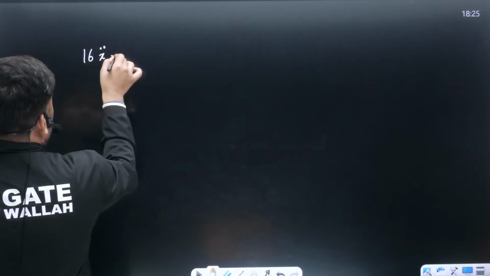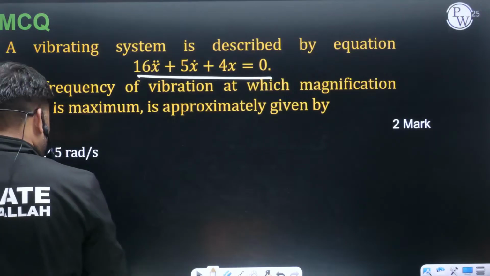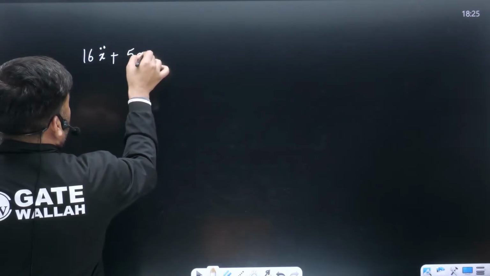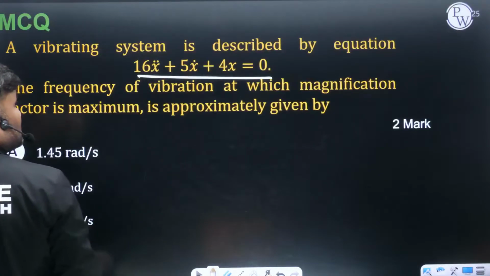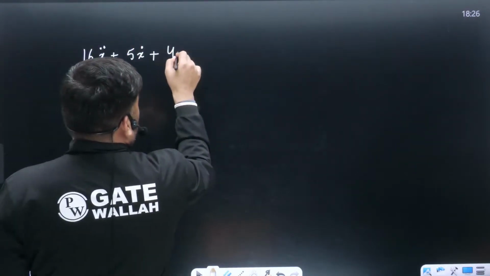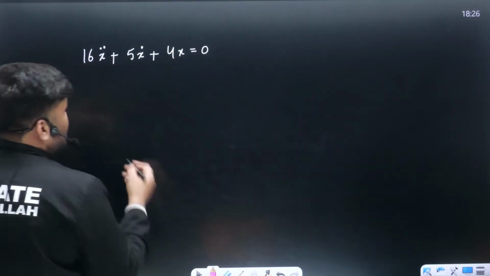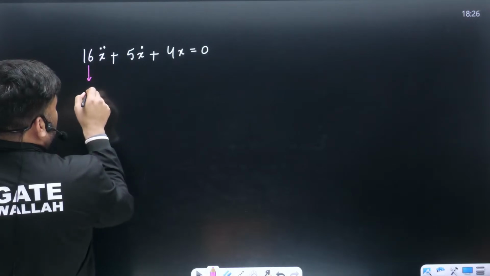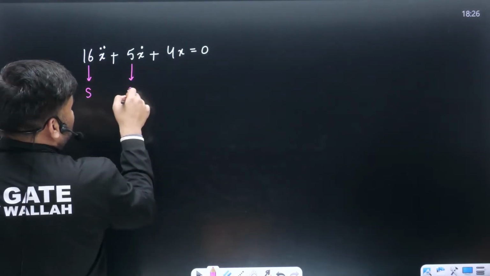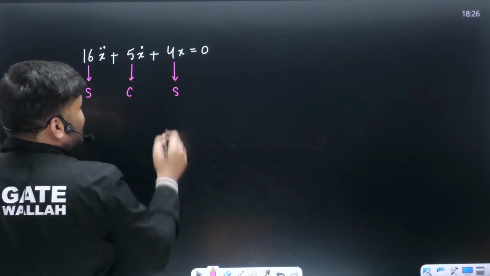16x double dot plus 5x dot plus 4x is equal to 0. Can I compare this with mx double dot plus cx dot plus sx is equal to 0? All these values are given.